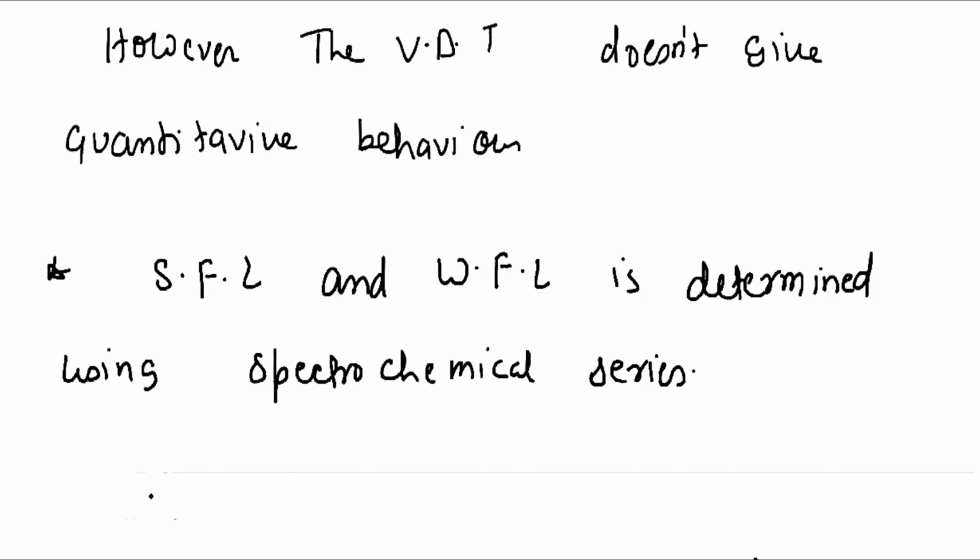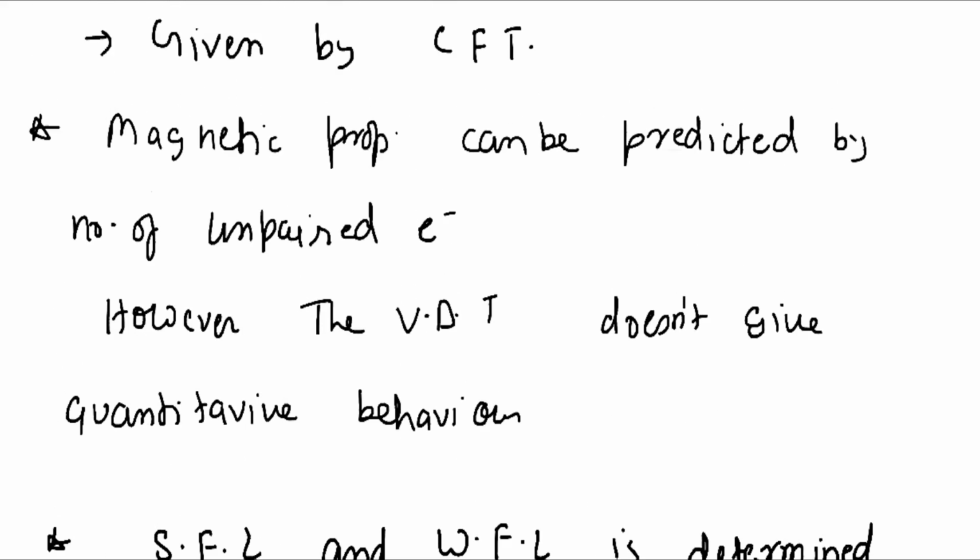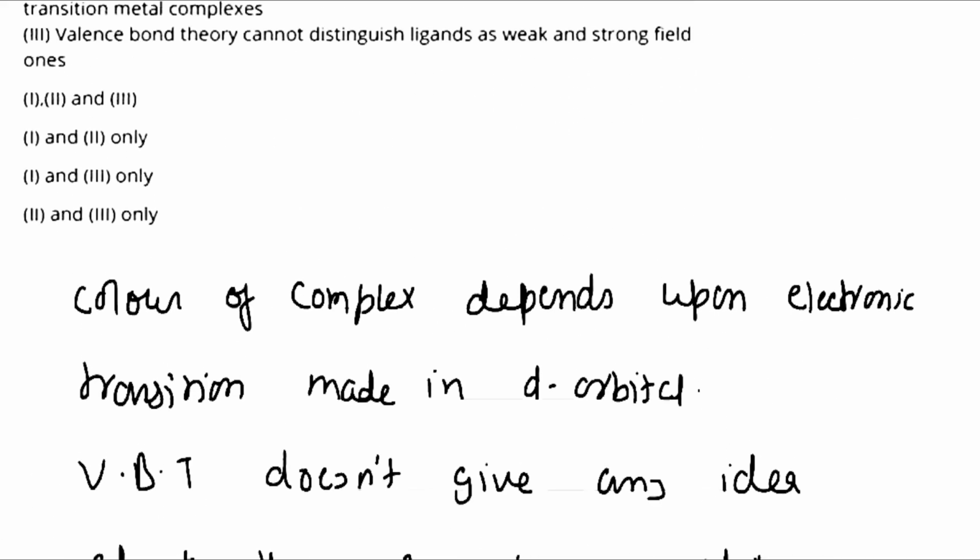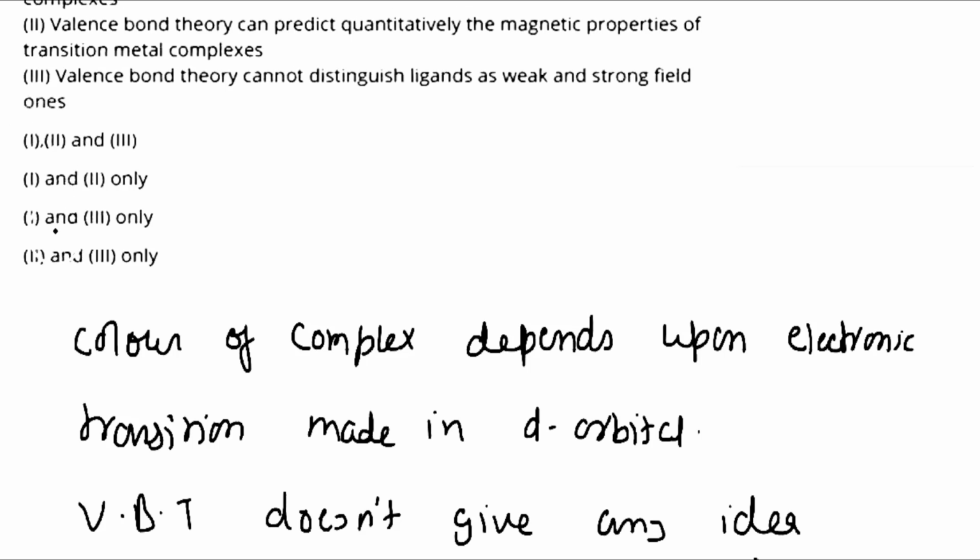Therefore 1 and 3 are correct and 2 is not correct. So if we look at the options, 1 and 3 are correct. Therefore option C will be our final answer. Hope you understand. Thank you for watching the video.